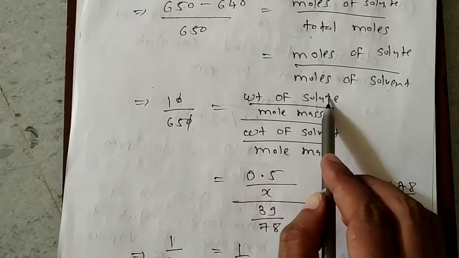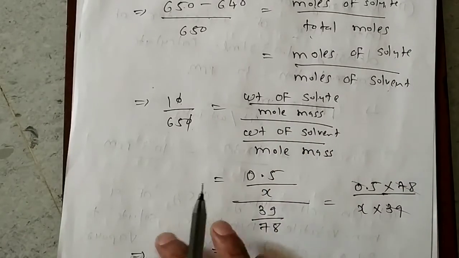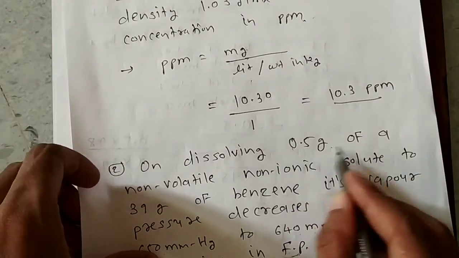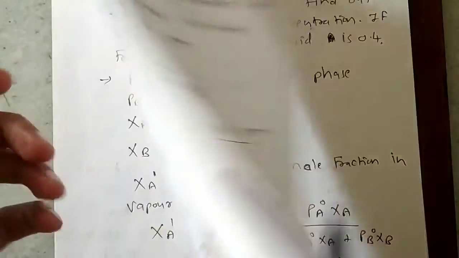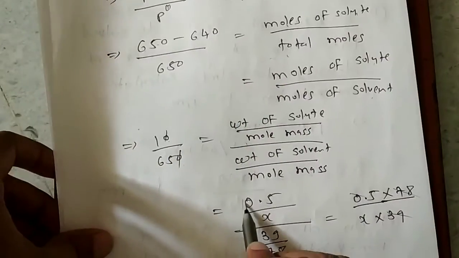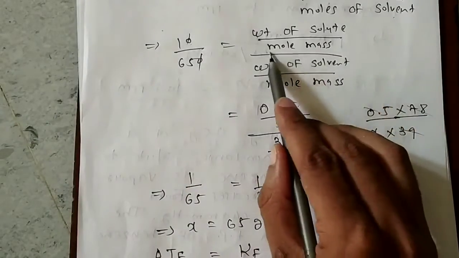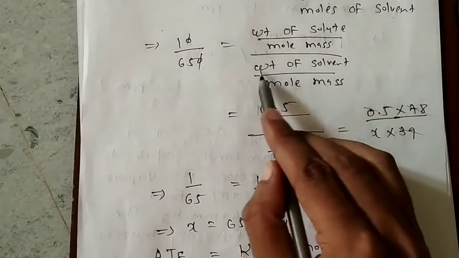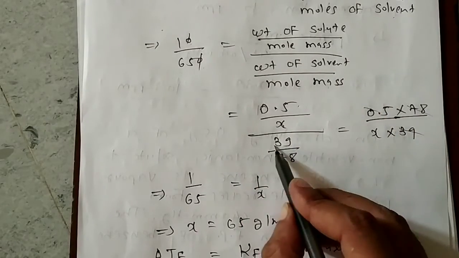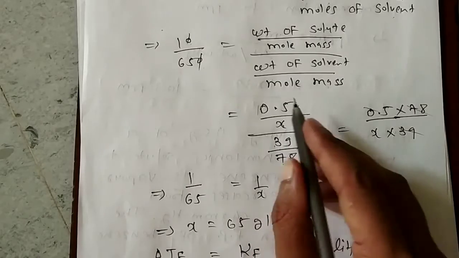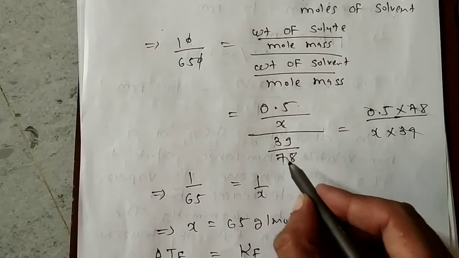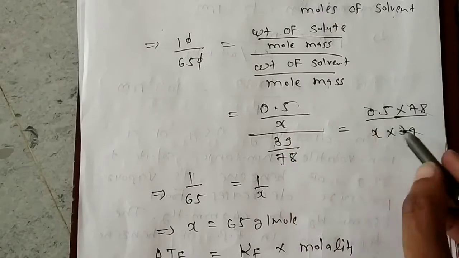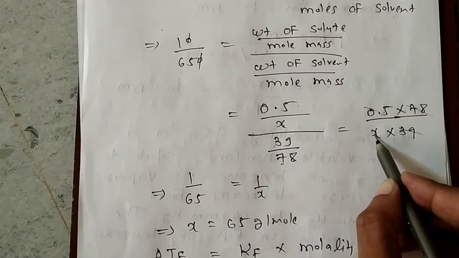Now weight of solute is given to us, 0.5 grams. In the question only you can see here, 0.5 grams of non-volatile solute is dissolved. So I have written that weight 0.5 divided by molecular mass, that is unknown to us, so X, upon weight of solvent, that is also given to us, 39 grams, divided by molecular mass of solvent. Benzene molecular mass 78 gram per mole. After that I have simplified this formula: 0.5 into 78 divided by X into 39.